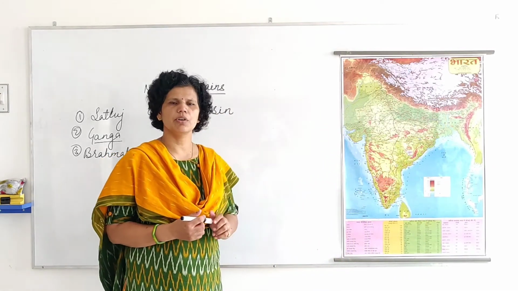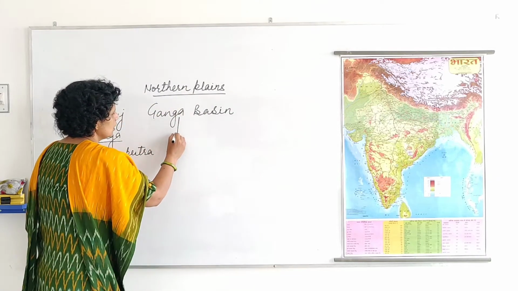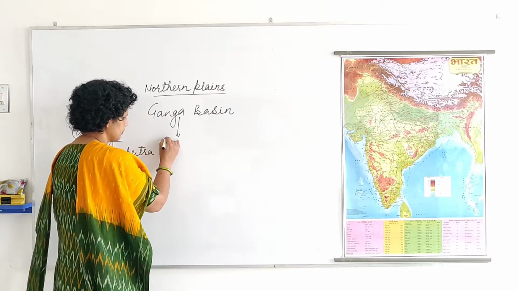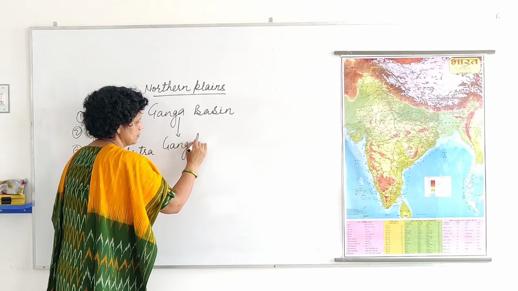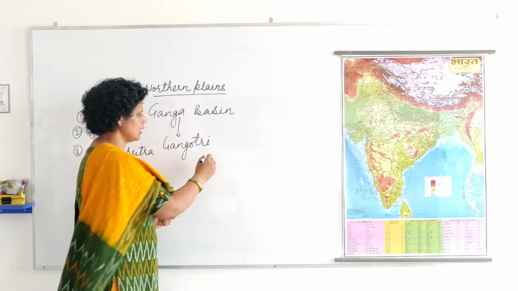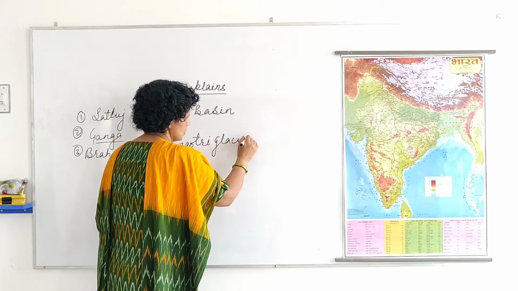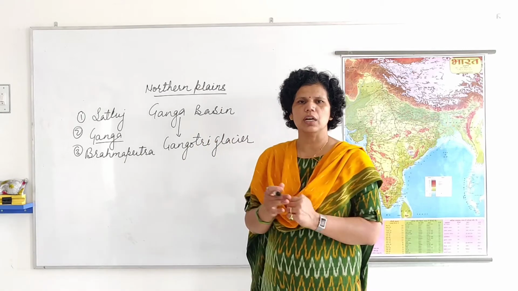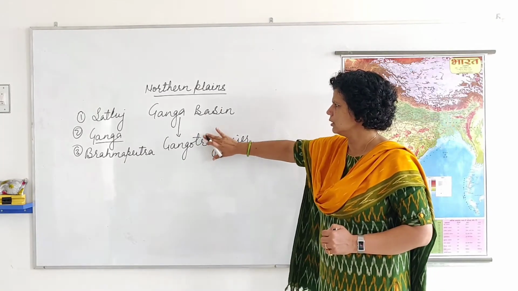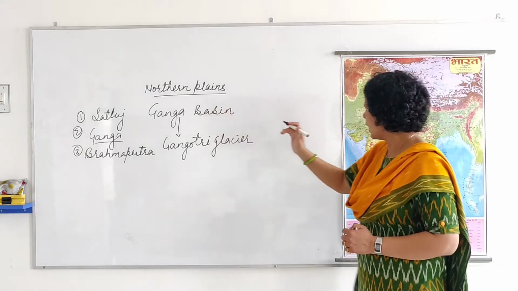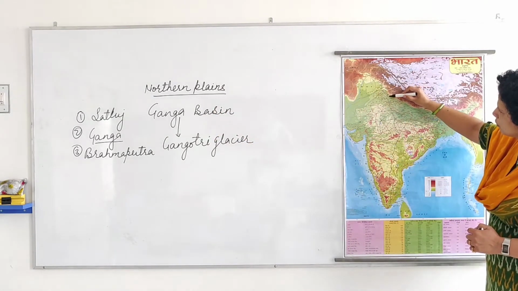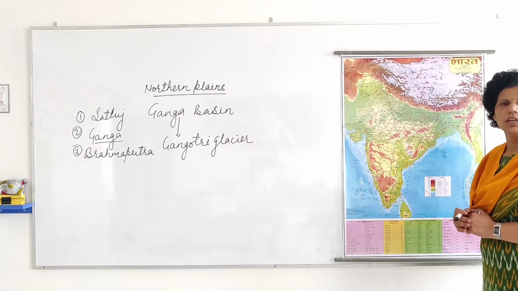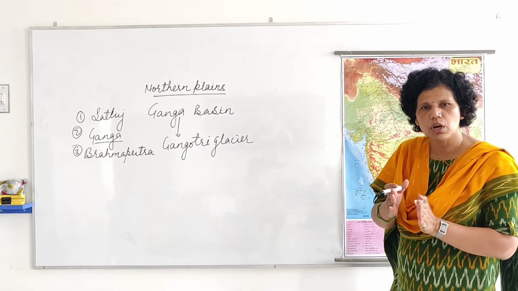From where does this River Ganga originate? Ganga originates from the Gangotri glacier. This glacier is present in the Himalaya region in Uttarakhand. So from there, this river Ganga originates. After this, the river flows from Uttarakhand to Uttar Pradesh, up to Haridwar.